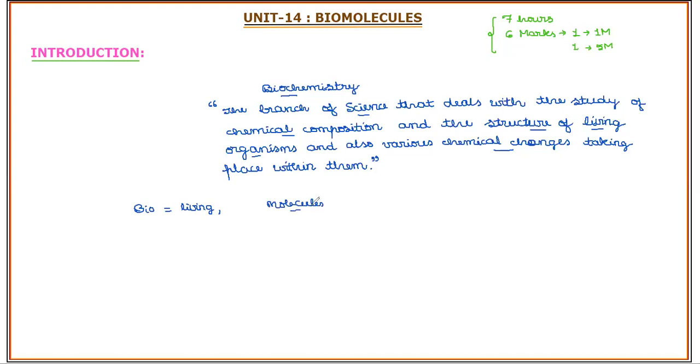We know how a molecule is formed, and how it is interrelated from our elemental concepts. If we understand the exact information of what a biomolecule is, the molecules which build up the living organisms and are also required for their growth and maintenance are, in simple terms, called biomolecules. From the name we can relate: the molecules present in the living system are called biomolecules.